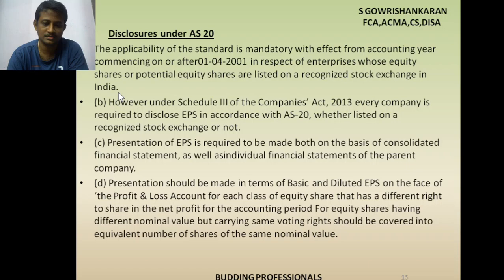What is the next? In addition to the above, the following is also disclosed. Numerator: how we calculated the basic earnings, the reconciliation of the numerator, and also the weighted average number of equity shares, how we calculated the denominator, that we also have to disclose. Nominal value of shares. So all these items we need to disclose. So with this, AS 20, I think from an examination point of view, this is adequate.